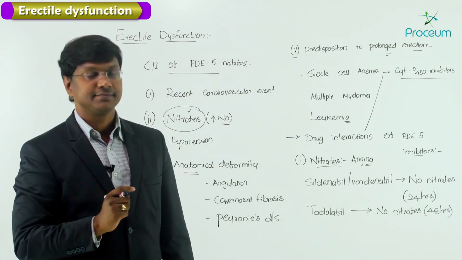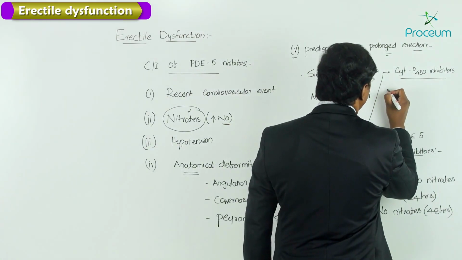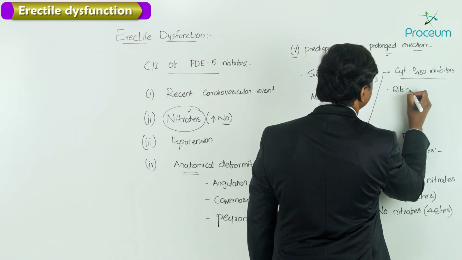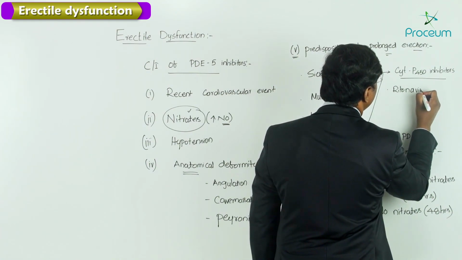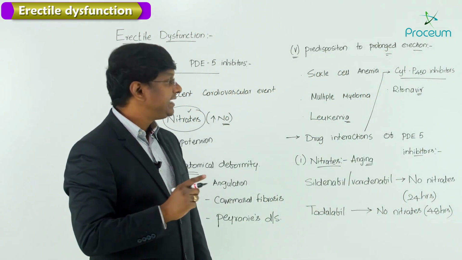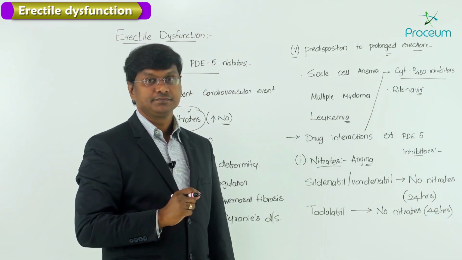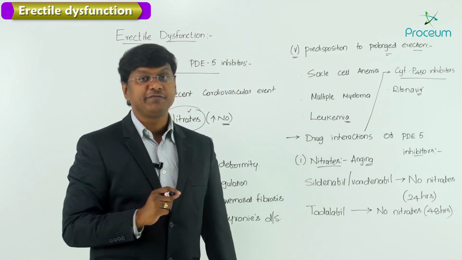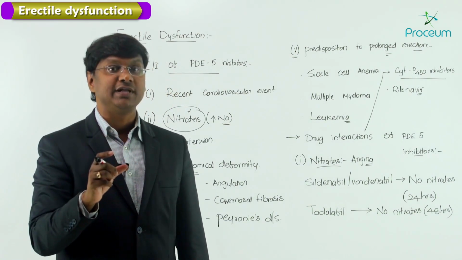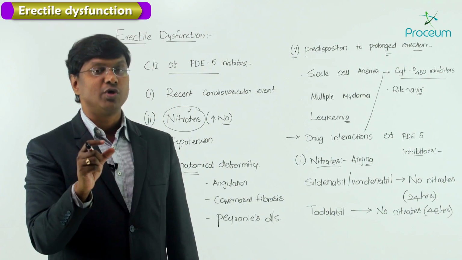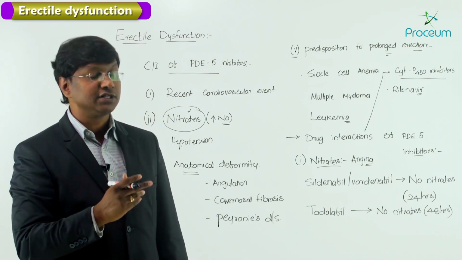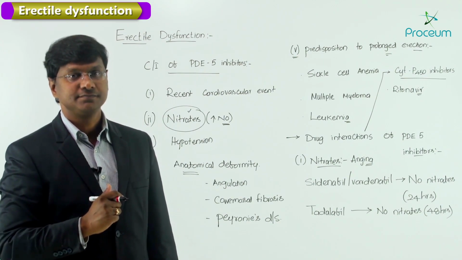Like protease inhibitors, right? And what are these protease inhibitors? For example, you have ritonavir, right? This ritonavir is a protease inhibitor, which is a cytochrome P450 inhibitor. And these protease inhibitors, especially ritonavir, even if you use it in a very small dose, can cause a significant increase in the levels of the phosphodiesterase 5 inhibitors, right?